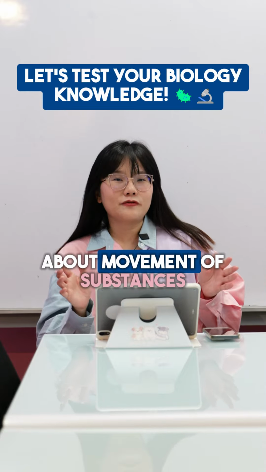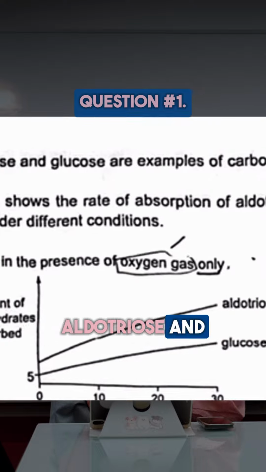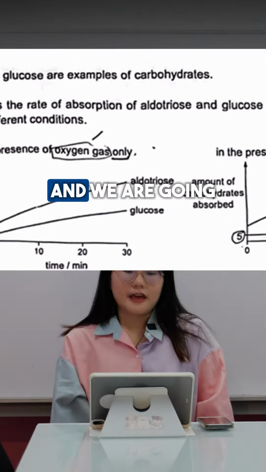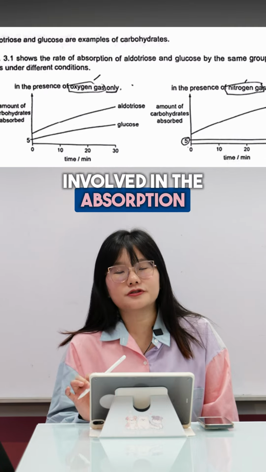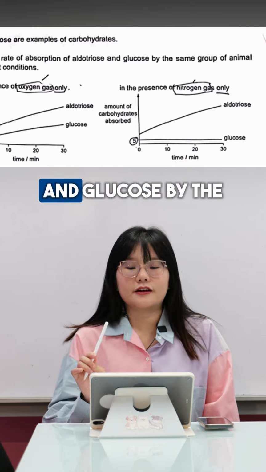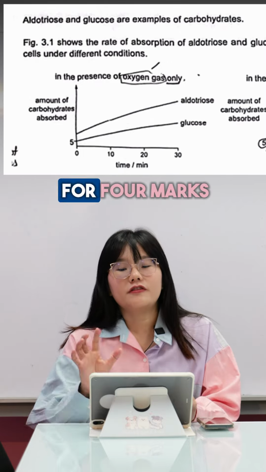Think you know everything about movement of substances? Let's test it out. In this question, aldotriose and glucose are examples of carbohydrates, and we are going to identify the processes involved in the absorption of both aldotriose and glucose by the animal cells, and you have to explain why. This is for 4 marks.